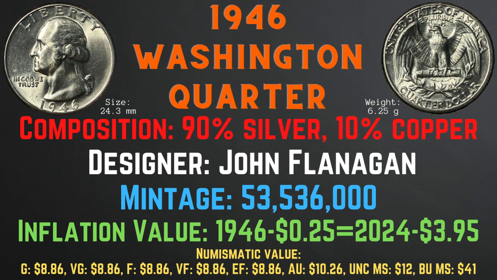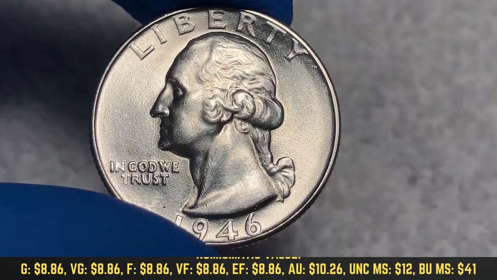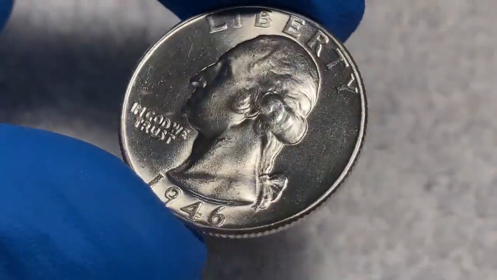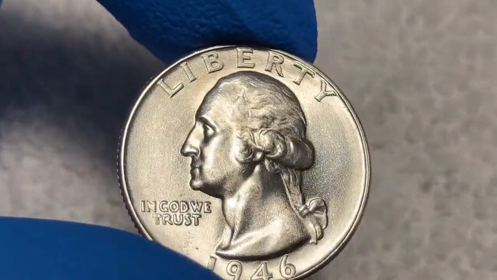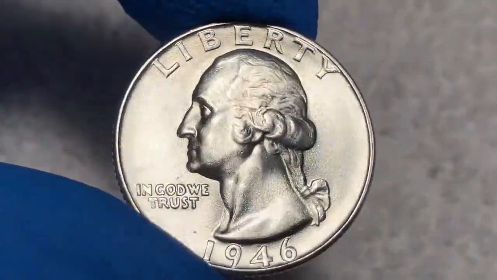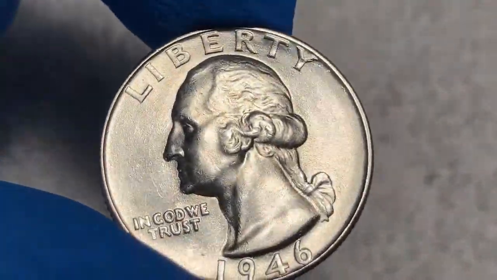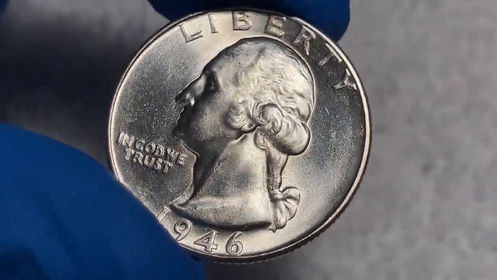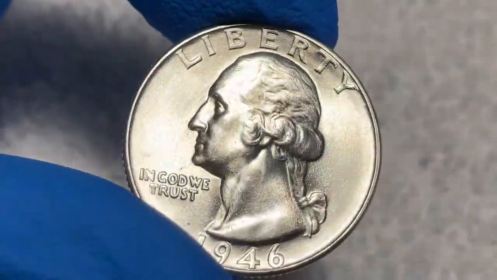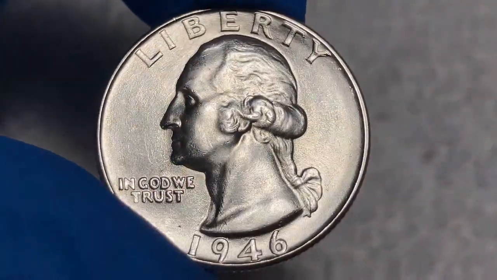Now let's take a closer look at the 1946 Washington quarter from my collection. So, as we take a look at this 1946 Washington quarter, we can see here on the obverse side that it's really in excellent shape for its age, has a great shine to it. We can easily read all of the words and see clear details in Washington's profile there.